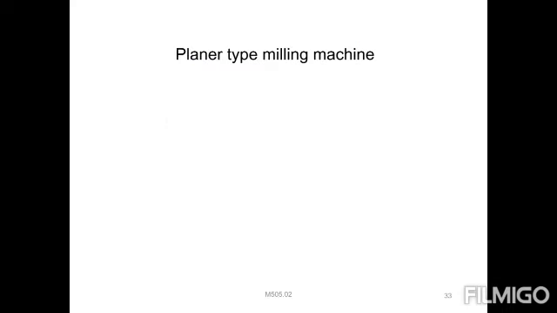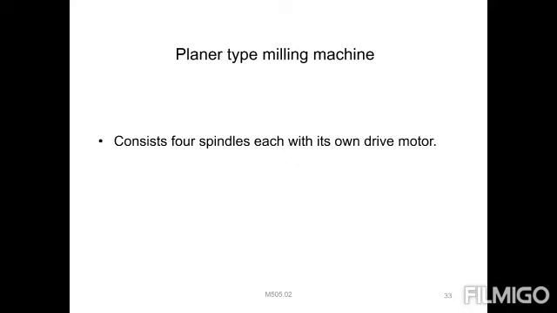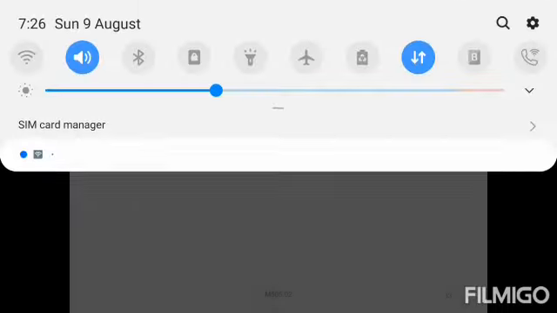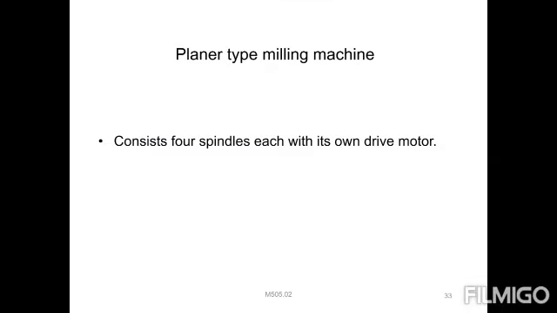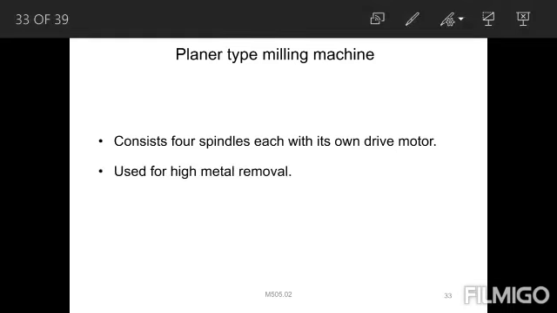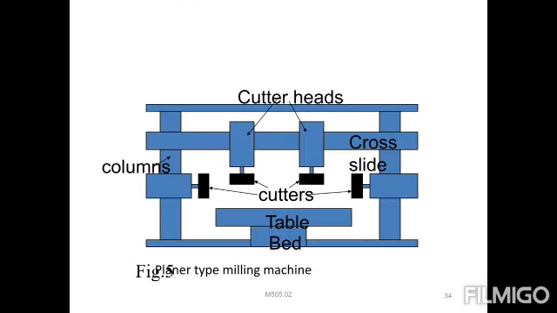Then next one, the planer type of milling machine you can observe, consisting of 4 spindles, each with its own drive, just like a planer. You have to have an idea of the planing machine. So that is the main thing: consisting of 4 spindles each with its own drive motor, used for a high amount of metal removal purpose. Then you can observe the figure, which type of figure will be provided.